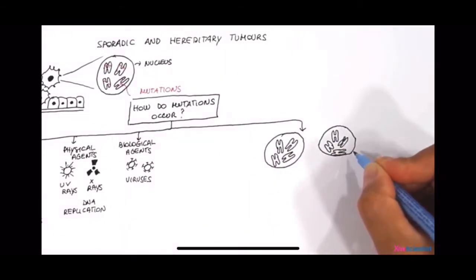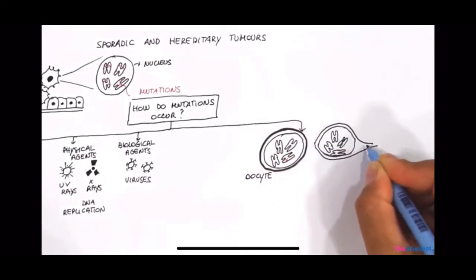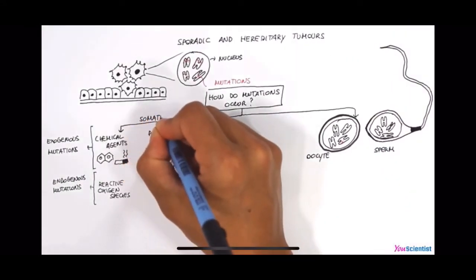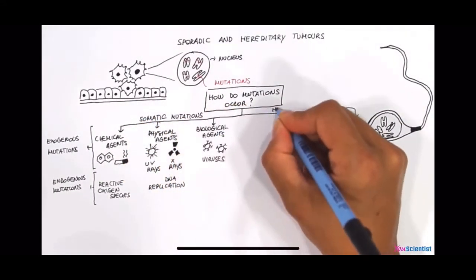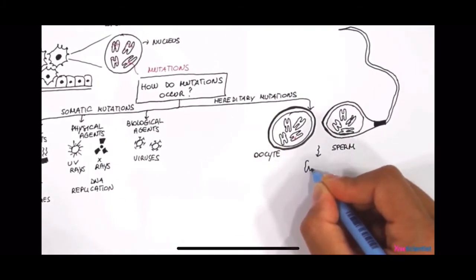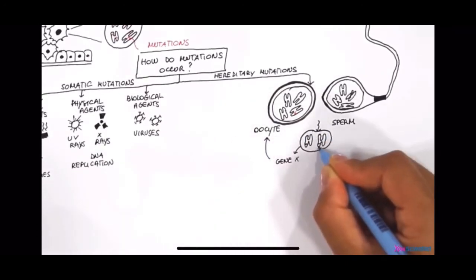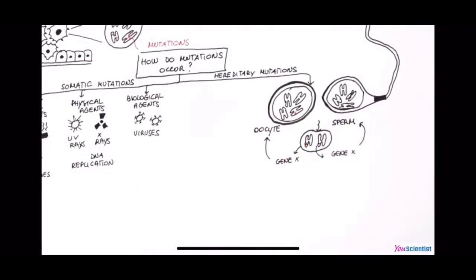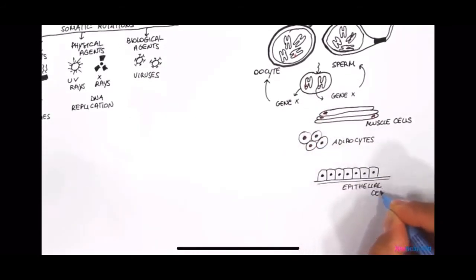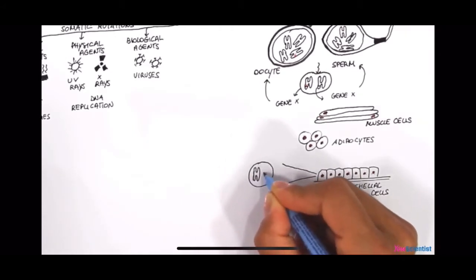There is also another possibility. Mutations can be inherited from our parents, if they were present in their germline cells, the oocyte and the sperm. In the first case, we talk about acquired or somatic mutations. In the second, we talk about inherited mutations. What can we expect in the case of inherited mutations? Everyone has two copies of the same gene. One has been inherited from the mother and the other from the father. If one of the parents carries a mutation in a gene X, then all of the cells will have that mutation. The other copy of the gene is normal. Therefore, cells are viable and function normally.